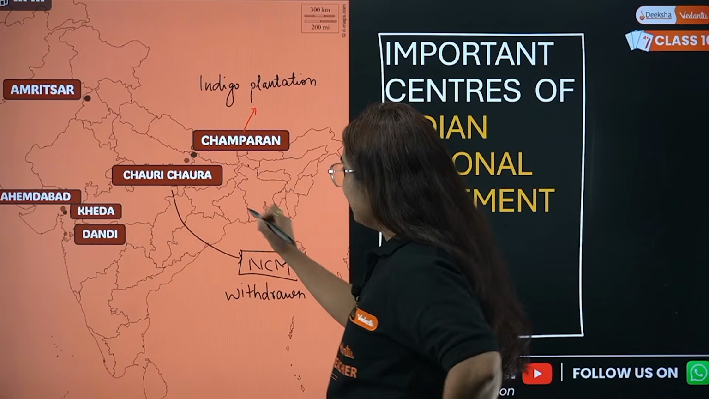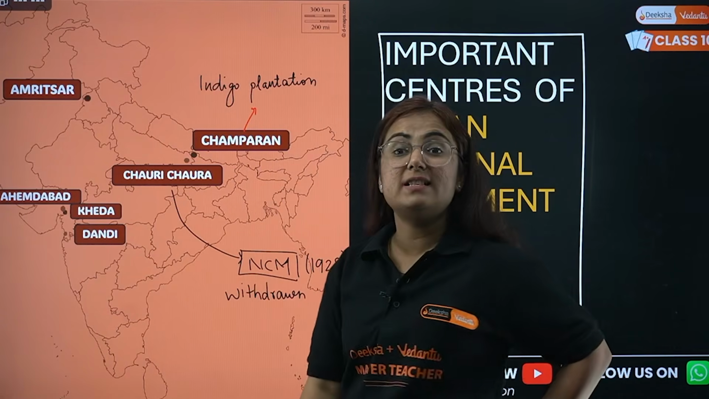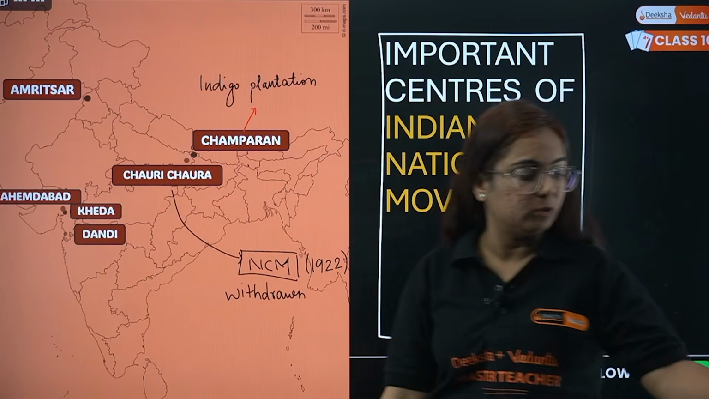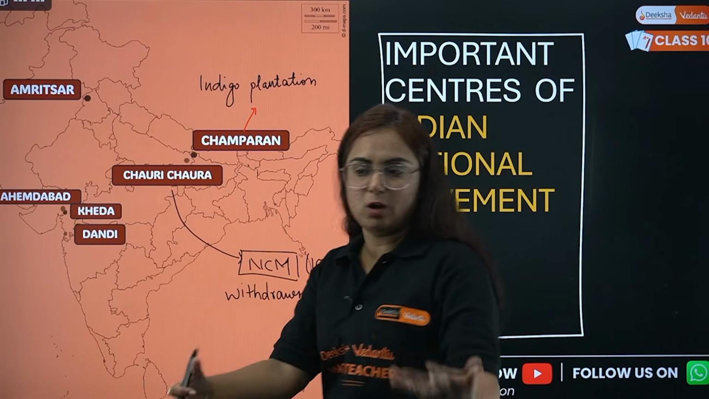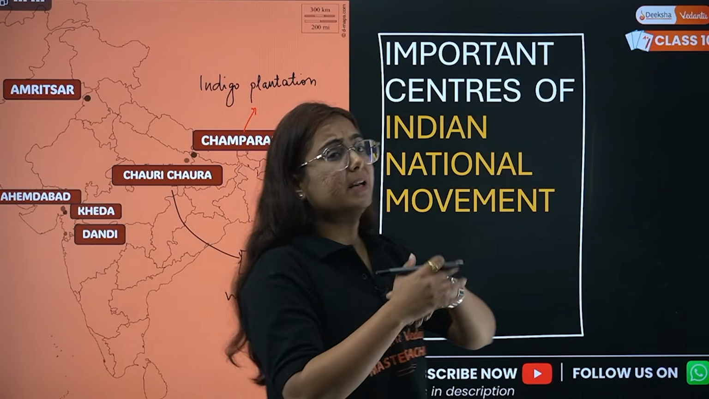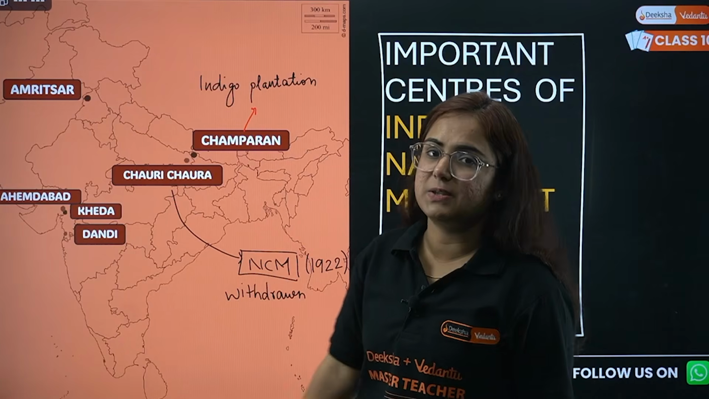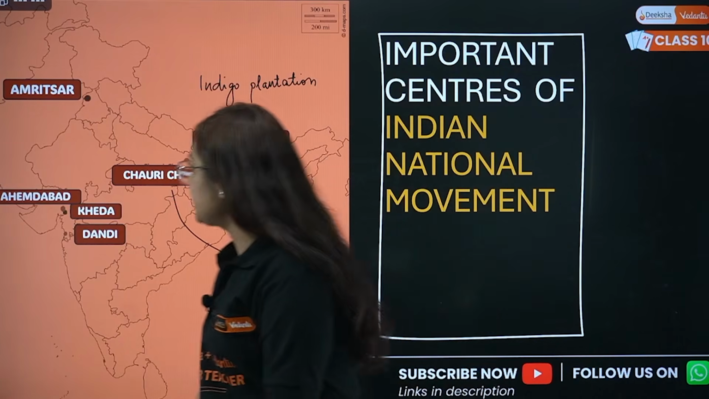What was the issue in Champaran? What is the year of the Chauri Chaura incident? It is 1922. Do you remember that in 2022 we cannot say we celebrated, but we remembered the incident that took place 100 years back. Okay, next is about Ahmedabad.